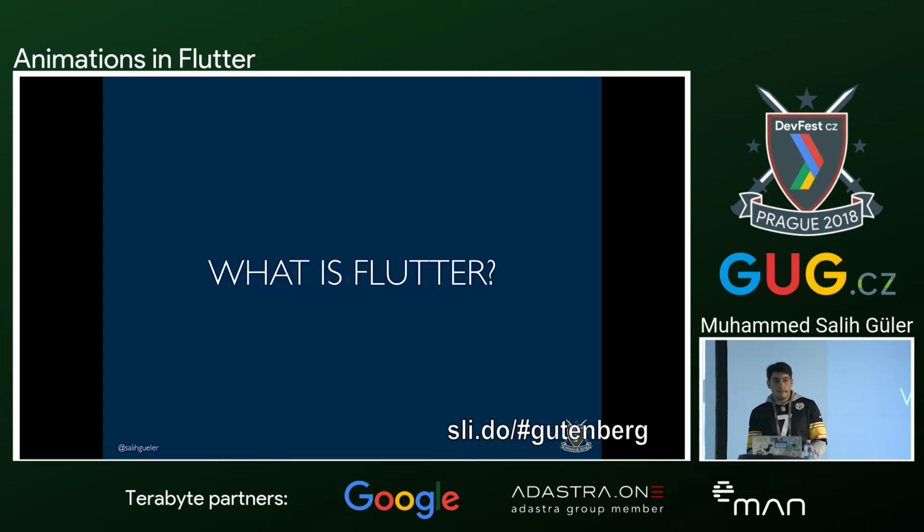Yeah, some hands, not much. So, Flutter is a mobile development SDK created by Google. It's open source, and it gives you an opportunity to write iOS and Android code from the same workspace. It uses the Dart language, and you can play around with it, check out the code, and use it.